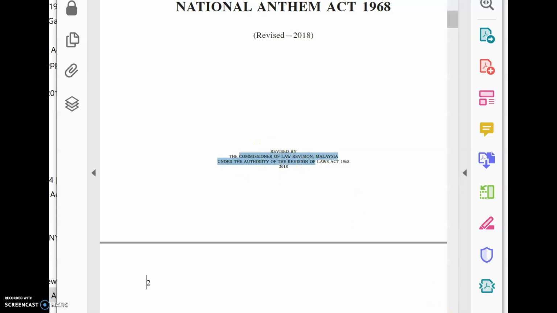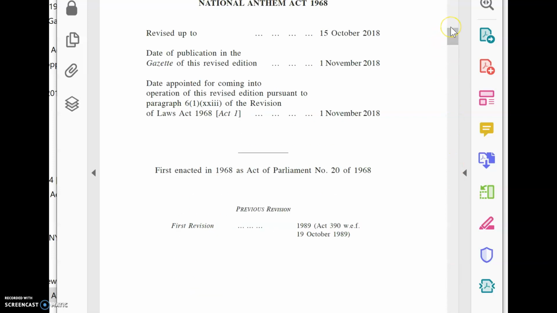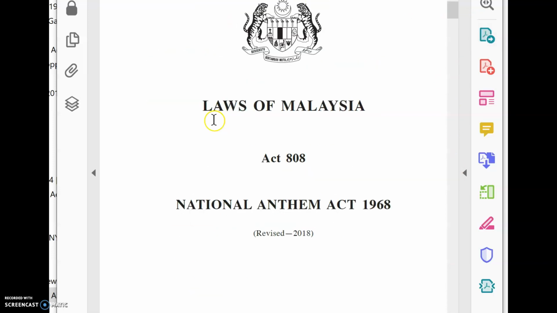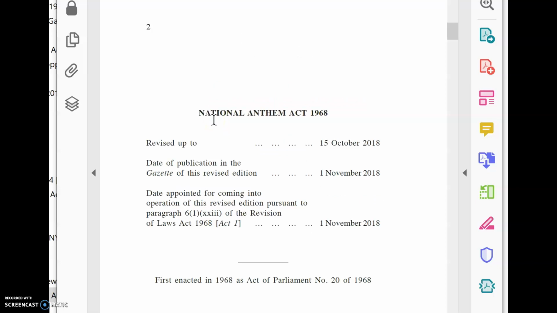Revised up to 15 October 2018, meaning this act has been revised up to 15 October 2018, and date of publication of the Gazette on the 1st of November, date of coming into operation of the revised edition also on the 1st November 2018. So can you see that? First enacted in 1968. So it's the same thing as National Anthem 1968. So this is on the revision.